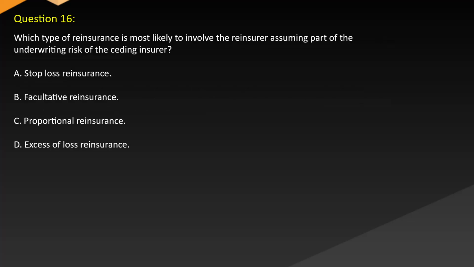Question 16. Which type of reinsurance is most likely to involve the reinsurer assuming part of the underwriting risk of the ceding insurer? A. Stop-loss reinsurance. B. Facultative reinsurance. C. Proportional reinsurance. D. Excessive loss reinsurance.